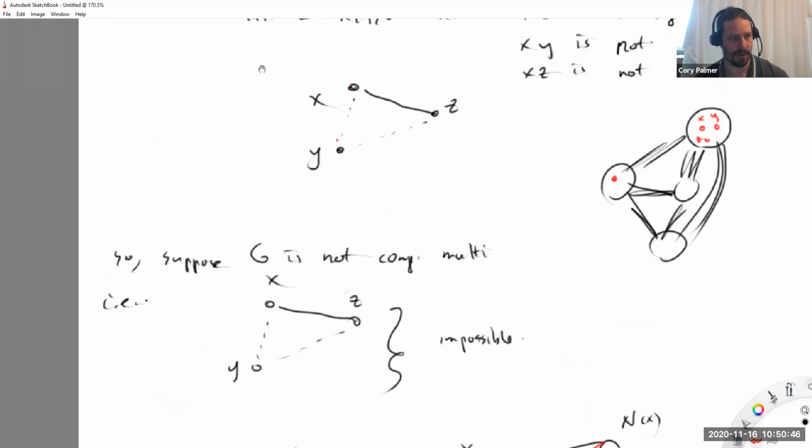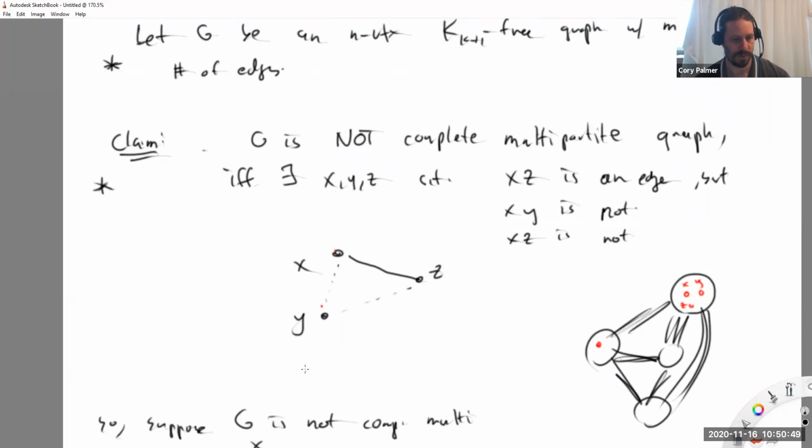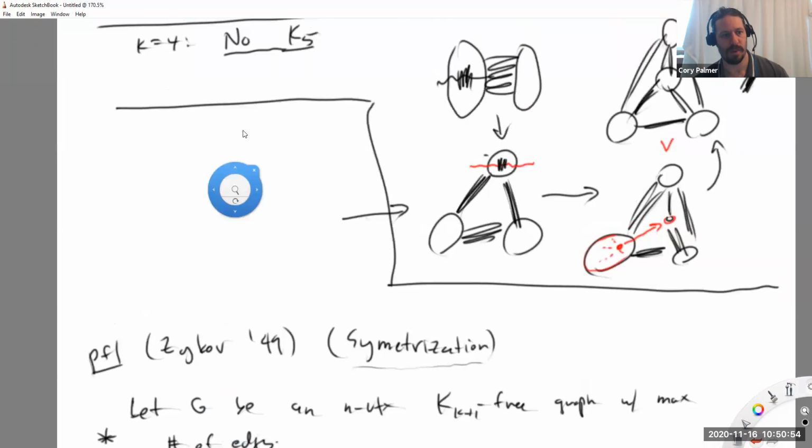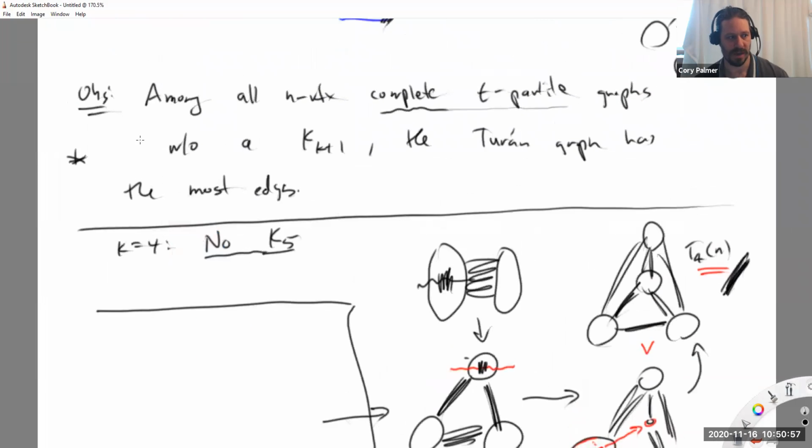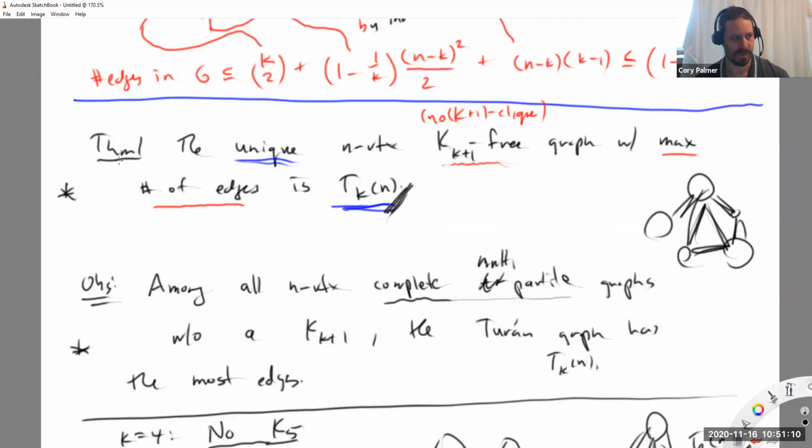And then by our claim here, which still remains unproven, the graph is a complete multipartite graph. And by this part here, if you have a complete multipartite graph with the maximum number of edges that has no k plus 1 clique, the biggest one is the Turán graph T_k(n). And that is what the theorem states, through this whole chain of argument. So this is stronger than the first statement of Turán's theorem we made earlier with just an edge bound. This is the unique graph here, and it's an upper bound on the number of edges.